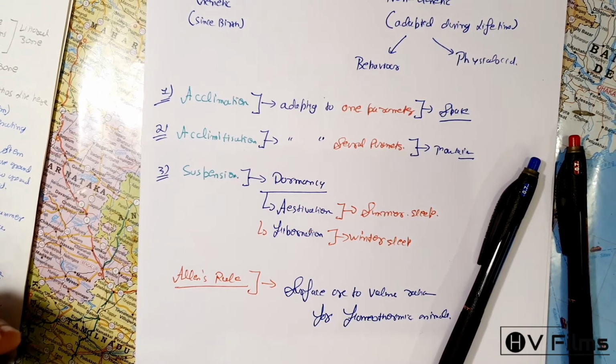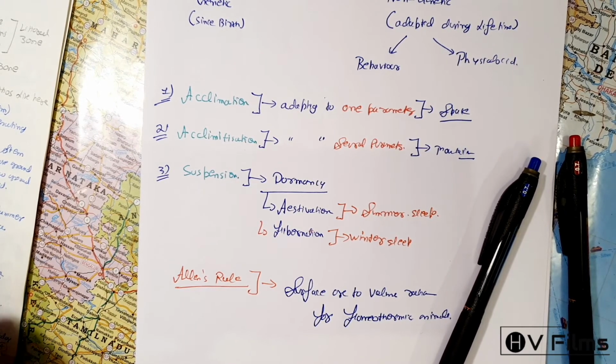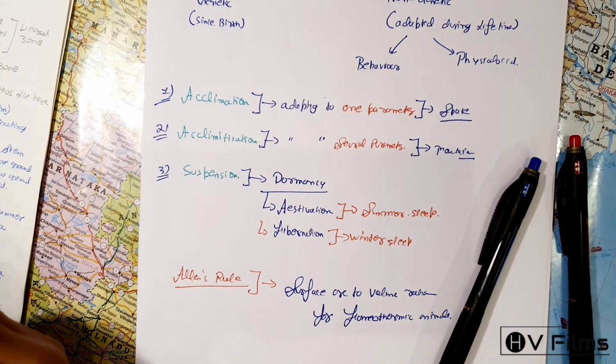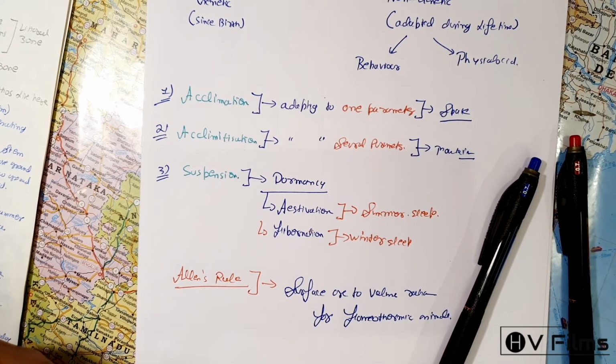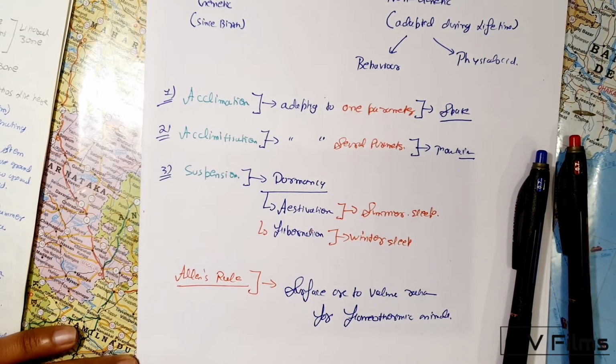These organisms have evolved over a period of time, like the polar bear. The fox in the northern area has shorter ears compared to those in the tropical and temperate areas. So this is what Allen's rule says. Let's jump to the next chapter.